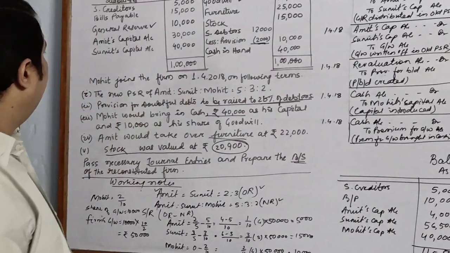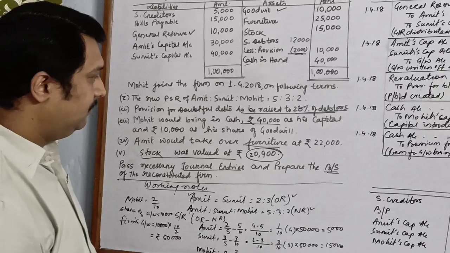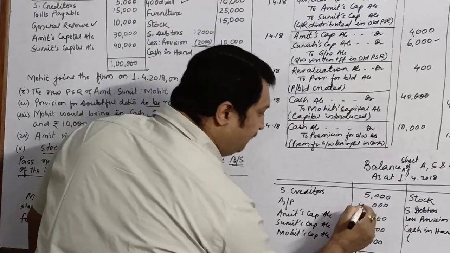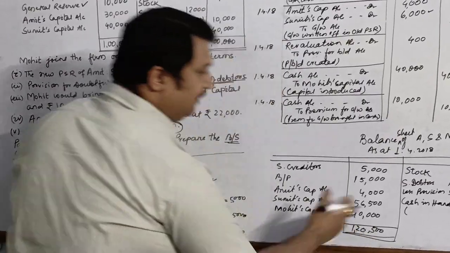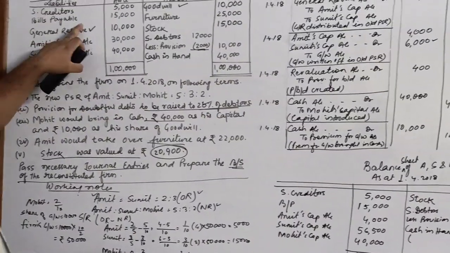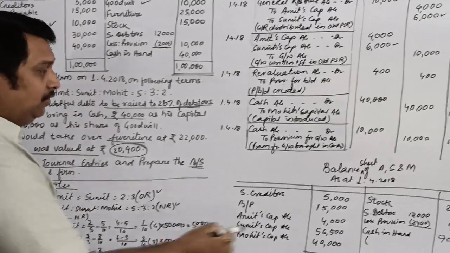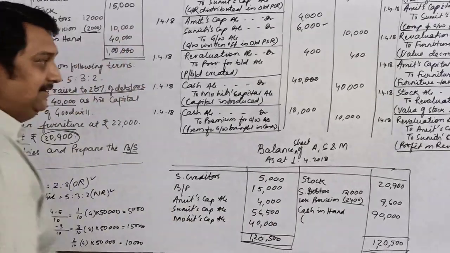I think we have missed something. We will check. Sorry, bills payable value is 15,000. So when we correct it, it will be 1,20,500. The value of bills payable was 15,000. So this is how the balance sheet tallies.